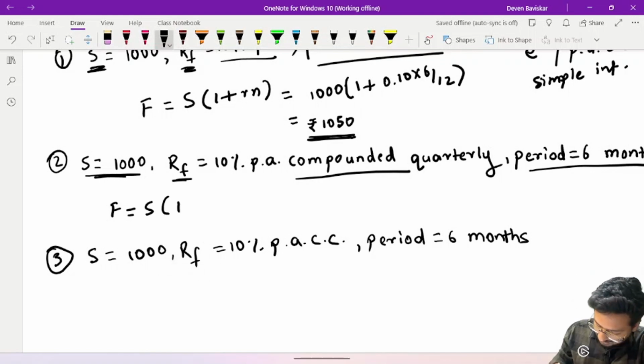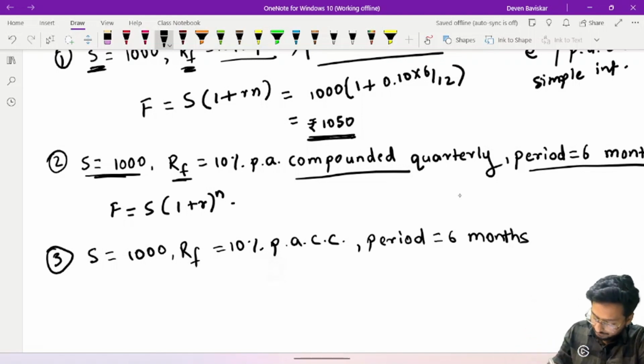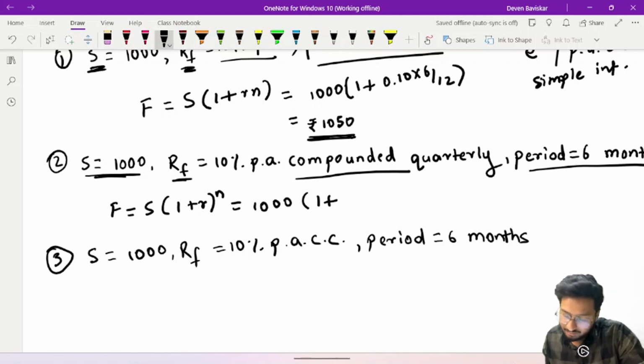It is calculated as 1 plus r raised to n into s. Futures price is equal to spot price multiplied by 1 plus r raised to n. Now what is the spot price? It is 1000. What is r? Now r for 6 months has not been given, but it is given per annum. It is 10% compounded quarterly.